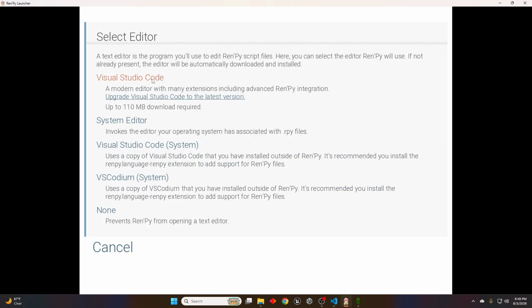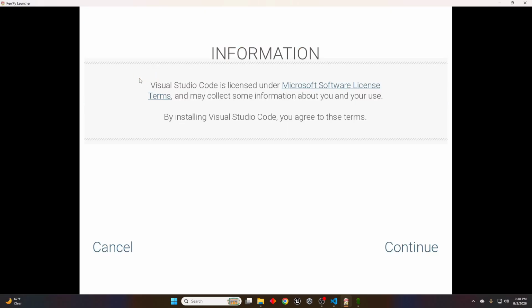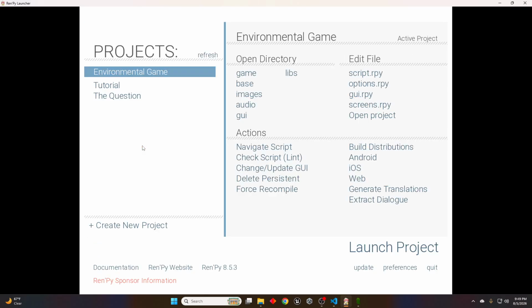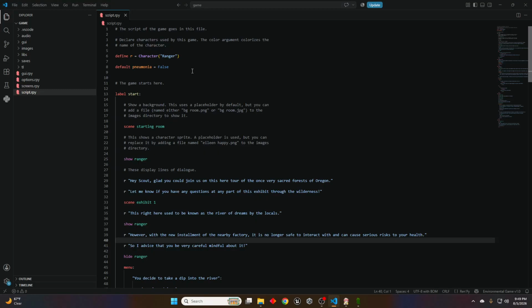And let's select Visual Studio Code. Timeout. Does it want me to install this? Oh, okay, so this is like an integrated one. If you would like to use this, feel free, but I will be using my own Visual Studio Code.